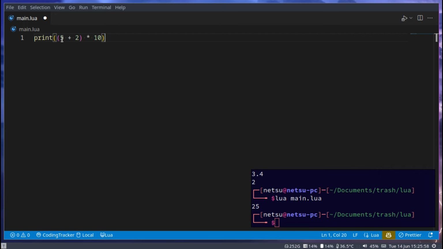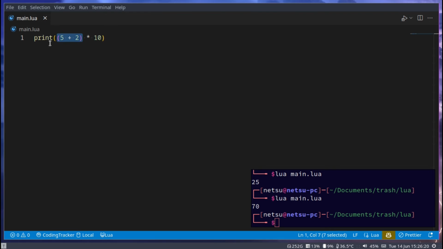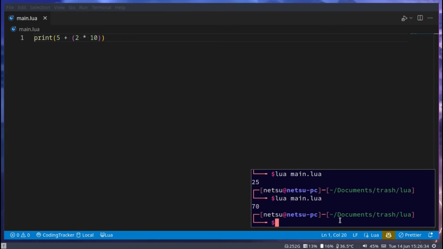Brackets. Brackets is what we can use to specify when what should be executed. So here we could say it's first 5 plus 2, then we times it by 10. Because brackets will take priority over everything else and it will be done first. Now we will get 70. Because now it's first doing this, then it will add this. And it's perfectly fine to add brackets over something that is going to be done first. I sometimes do this as well to remind myself this is what will happen first. As you can see, now we'll get 25.